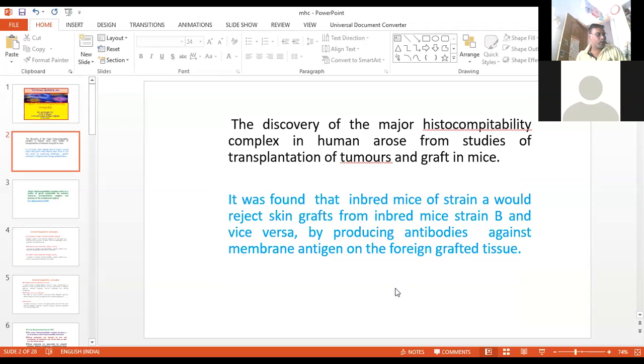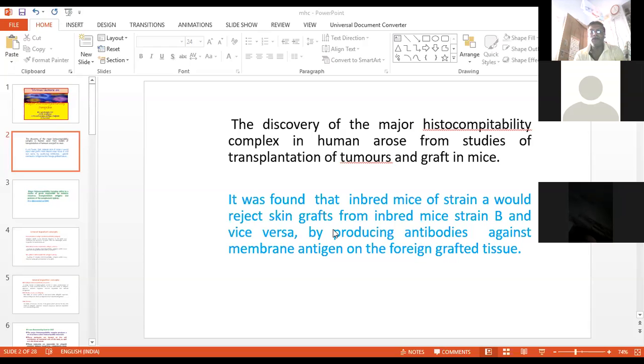As we know, there are antigen-antibody reactions, but basically this histocompatibility complex comes from the study during the transplantation of tumors and grafts in mice.